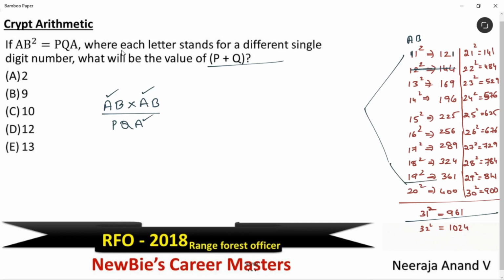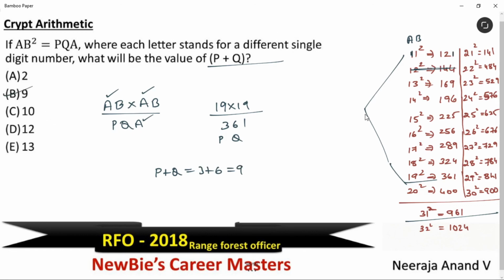And what is another condition given? Where each letter stands for a different single digit number. Then both A and B value can't be 1. What is the left out number? 19. That's it. 19 into 19, we get 361. Here, this value is P and this value is Q. They're asking you to take the sum. P plus Q, which is 3 plus 6, answer is 9. Option B is the answer for this question.